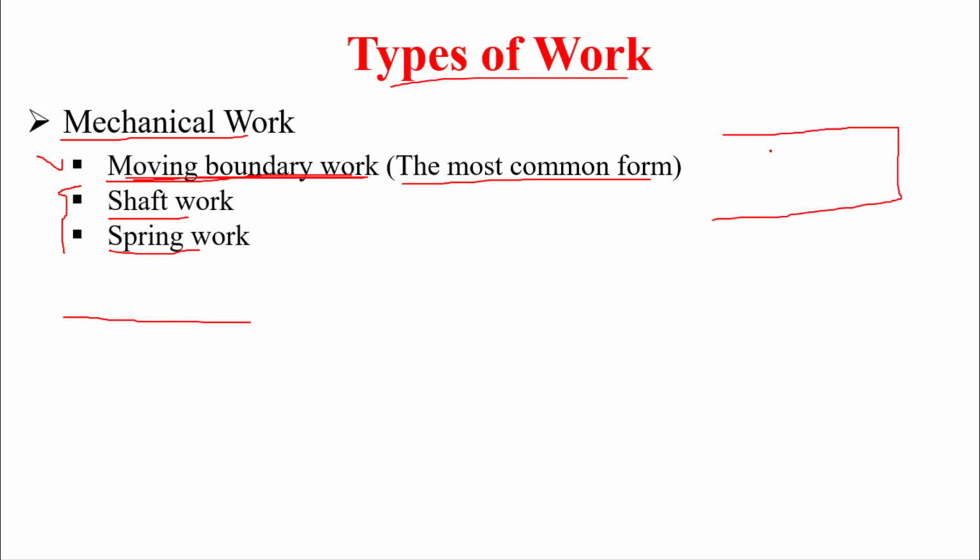The best example is the piston cylinder. Okay, we have piston cylinder, and remember when we draw the control surface, part of this control surface is moving boundary. Okay, so the name comes from here, moving boundary work, because we have one of the boundaries moving to the left as a compression or to the right as expansion.